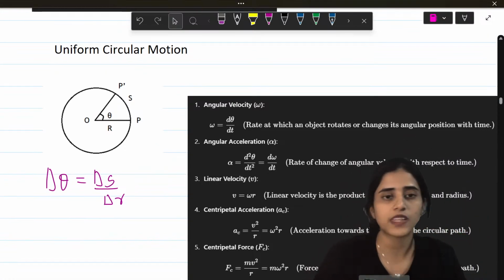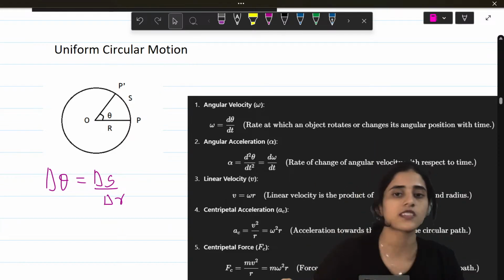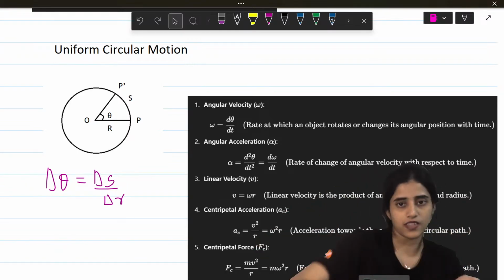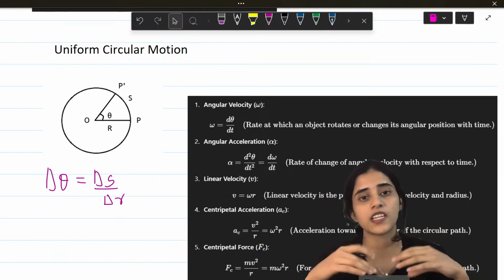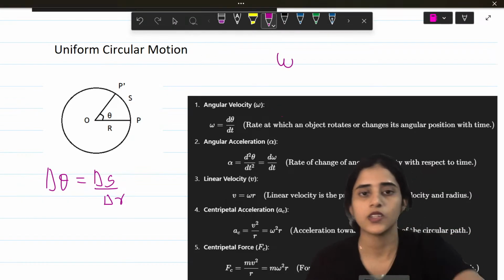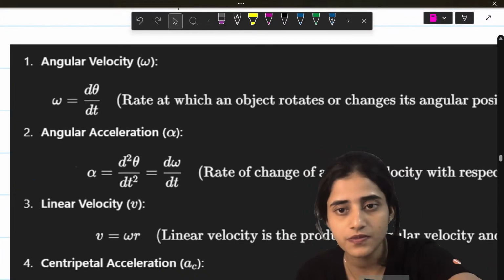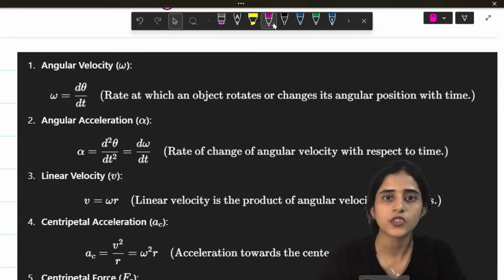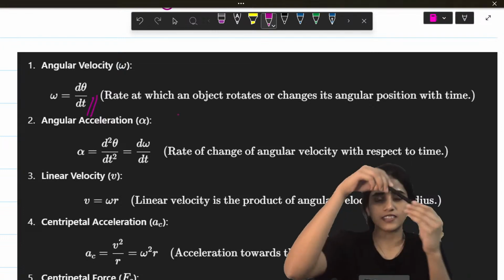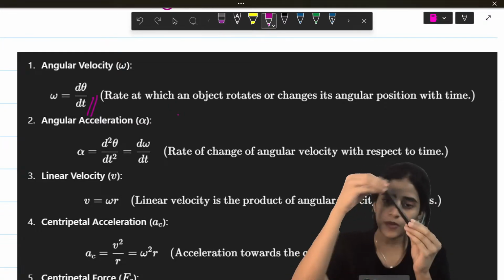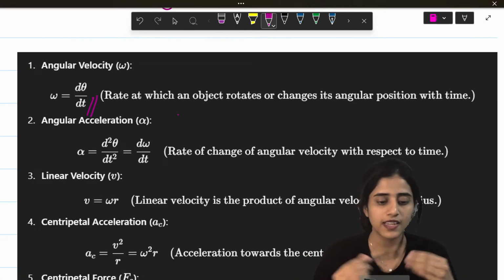So, when is something in uniform circular motion? When it is moving in a circular motion with an angular velocity. So, what is normal velocity is when you move in a straight path. When you move in a circular path, the velocity becomes angular velocity and it is represented by omega. Okay? Now, let's look at each one of these. Yeah. So, angular velocity is d theta by dt. So, see, angular velocity is when something is moving in a circular path. So, obviously, the angle is very important. How much the angle changes in a certain amount of time is angular velocity.